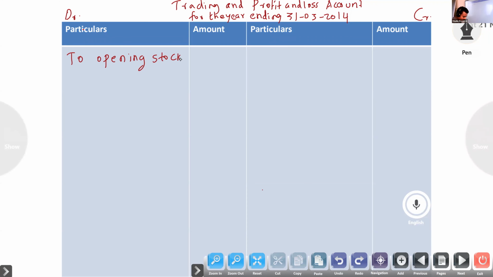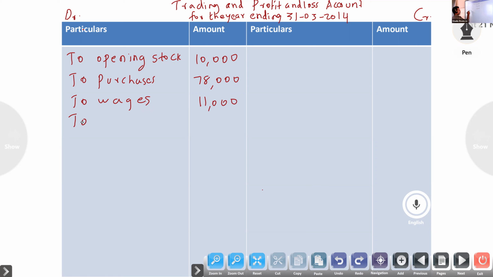Opening stock, first, 10,000. Next, purchases. On the credit side, we have to look for any purchase return. No. 78,000. Next, all direct expenses. First we will write wages, 11,000. If you are not writing in order, no problem. To carriage inward, 2,500.